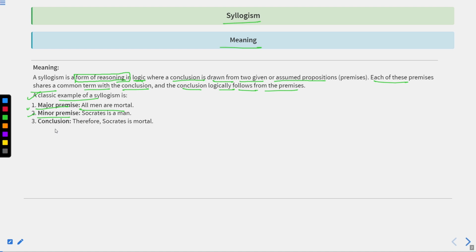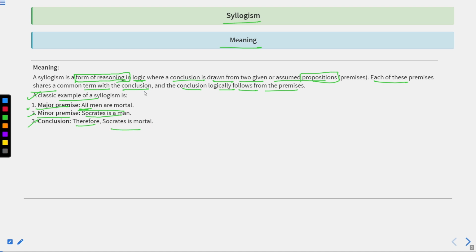In this particular example, the major premise starts with the words all men. When you say the word all, it represents that we are talking about a universal concept, and when we are talking about a universal concept, it will be considered the major premise. The second is the minor premise, where we are talking about a particular thing or event that has happened. So here, all men are mortal is the major premise, and the minor premise is Socrates is a man. From these two premises, the conclusion that can be drawn is that Socrates is mortal.